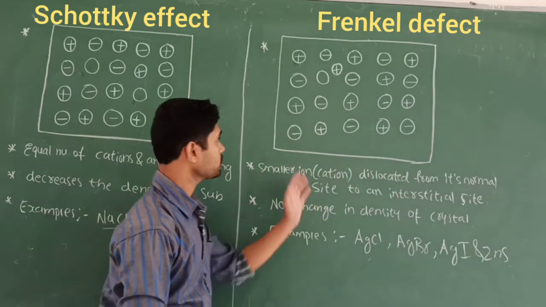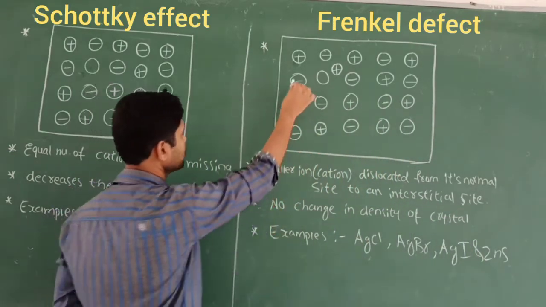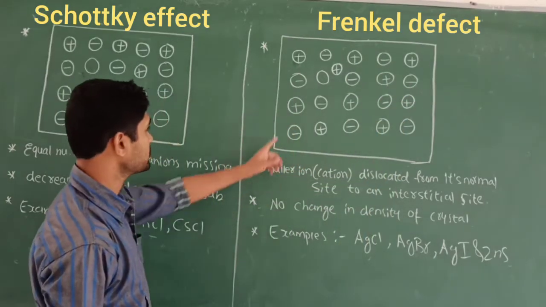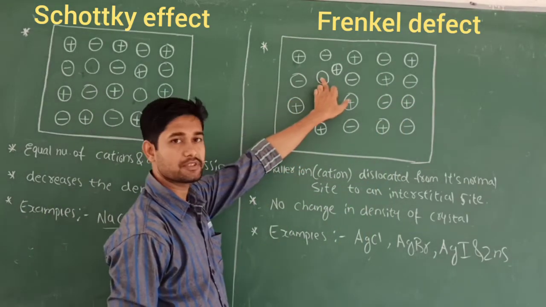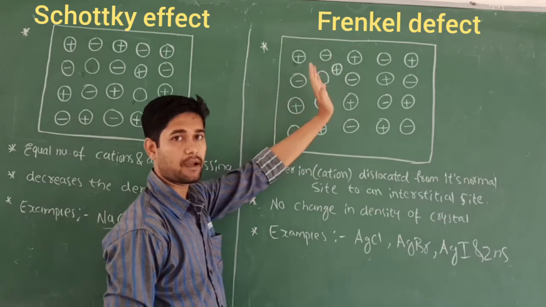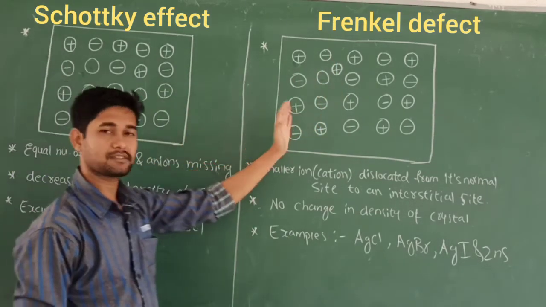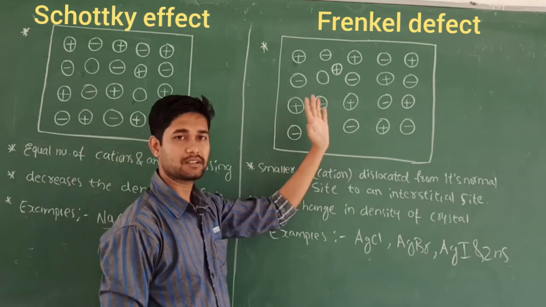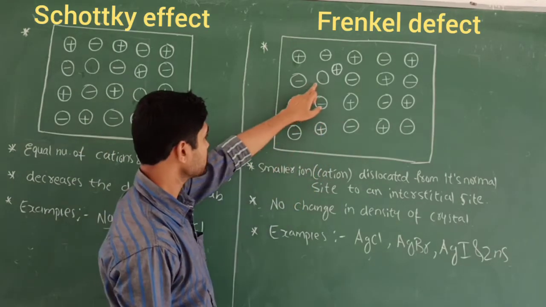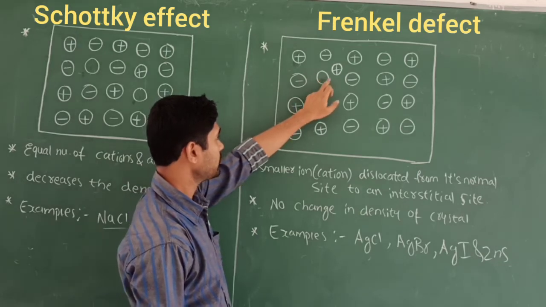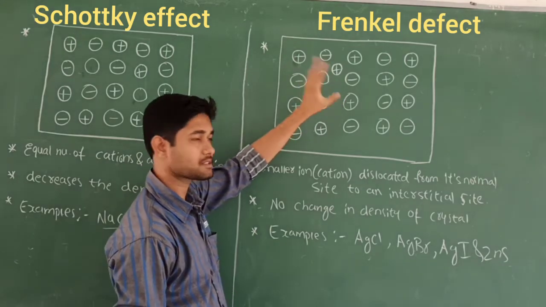What about this one? When you look at these pictures, see here, there is a plus minus alternate arrangement. What happens here is that this cation gets dislocated. This site is a vacancy defect, and the other is an interstitial defect. So this cation is dislocated from its location, and it occupies an interstitial site, right?